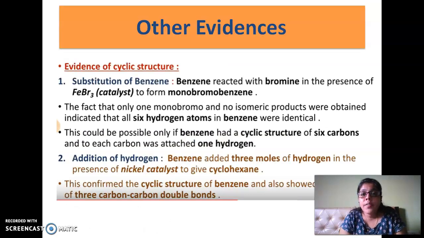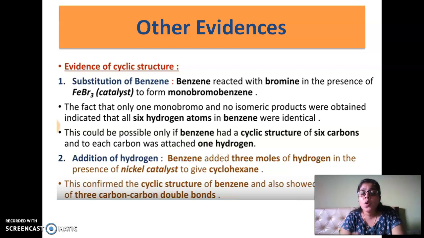Next are the other evidences which also reinforce our statements. The first is substitution of benzene. We all have seen alkenes. Whenever there is an addition to an alkene, I get an addition across the double bond. So if I have Br2, it gets added to both the sides. Or else it depends upon which side to add, because all the double bonds are not same. So I may have Markovnikov's rule or anti-Markovnikov's rule, and the addition takes place, SN1, SN2. So there is anti-Markovnikov's or Hoffman's degradation due to which the reaction takes place.